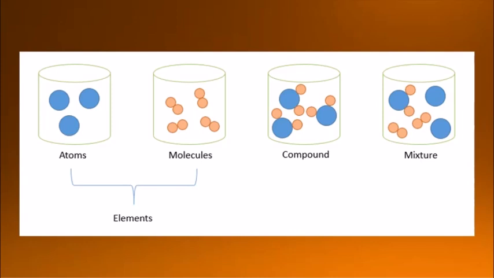However, the smallest particles in a mixture are of two more types, that is heterogeneous mixture and homogeneous mixture. So these are the three things: elements, then compounds, and then mixtures. When atoms and molecules are combined with each other, at that time it becomes a compound.